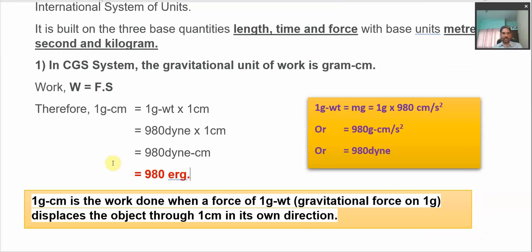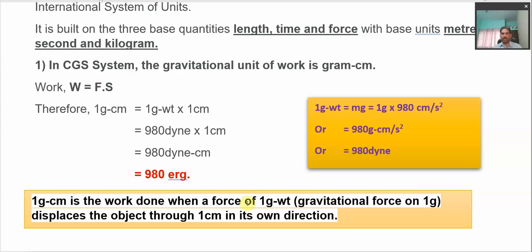It is equal to 1 gram centimeter of work. 1 gram centimeter is the work done whenever a force of 1 gram weight, or 1 gram force, which is nothing but the gravitational force on 1 gram, I have just written in the bracket, displaces the object through 1 centimeter in its own direction. Then we say that the work equal to 1 gram centimeter has been done. So this is the gravitational unit of work in CGS system.